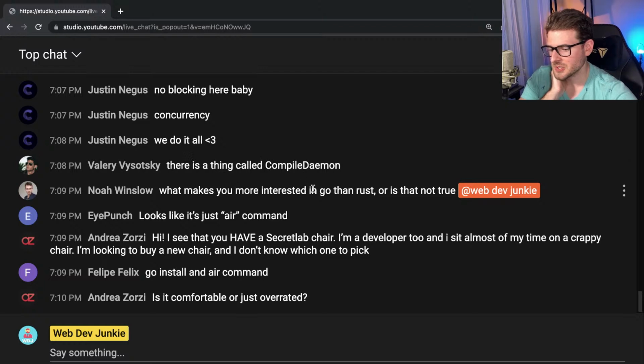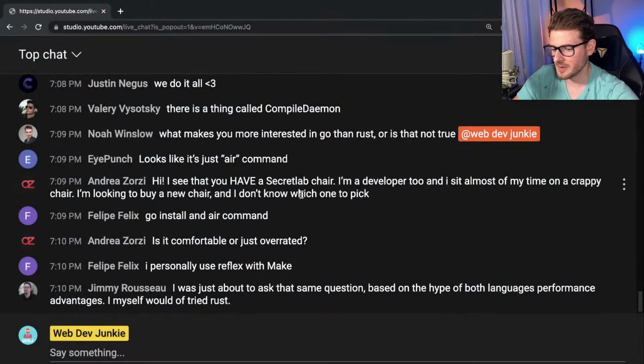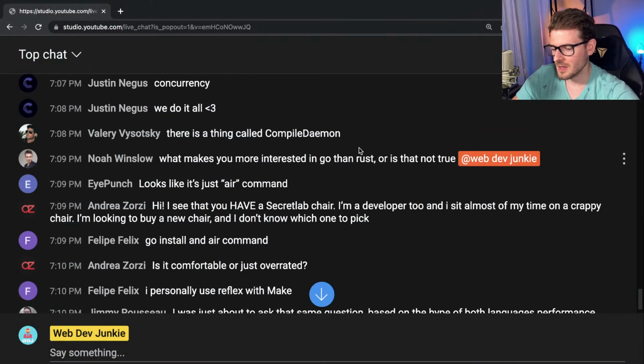What makes me more interested in Go than Rust? Rust seems like you have to manage the memory yourself. Again, I haven't touched Rust yet. The syntax of Rust looks pretty cool, but Go seems super simplistic to get the ground running, and out of the box it's built in for web servers. It has this cool HTTP library for building out web APIs and stuff. I just find Go simpler than Rust.